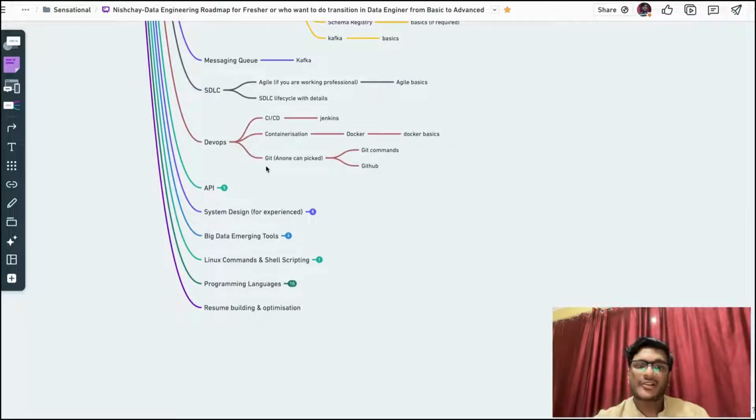Now the DevOps part. If I'm talking about DevOps, everyone in the team, everyone in the company, and every college fresher has worked with GitHub commands.